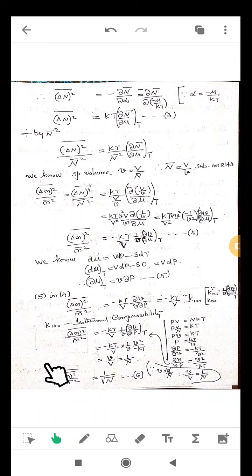So this RMS fluctuation in number density is negligibly small, meaning number density in GCE is almost constant, meaning the number of particles is almost constant. That is why GCE, CE and MCE give the same result. This is the discussion of number density.